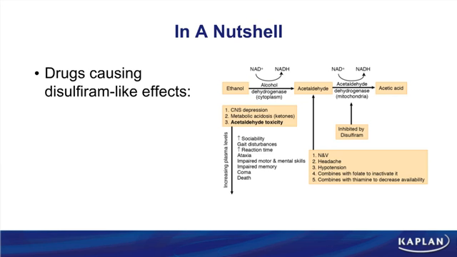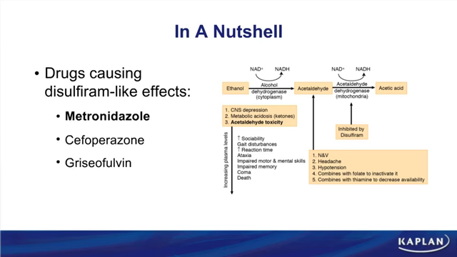Because what happens if they do? Because disulfiram is blocking the metabolism of acetaldehyde, consumption of ethanol would lead to nausea, vomiting, and headache due to an accumulation of acetaldehyde. Well, we have some drugs that can do the same thing. Of the list in the margin, the drug metronidazole is definitely one that you should focus on. When you place a patient on metronidazole, what advice do you give them? Don't drink alcohol. Metronidazole, like disulfiram, blocks acetaldehyde dehydrogenase, causing the accumulation of acetaldehyde. Other drugs can do this, but clinically speaking, metronidazole is clearly the most important.